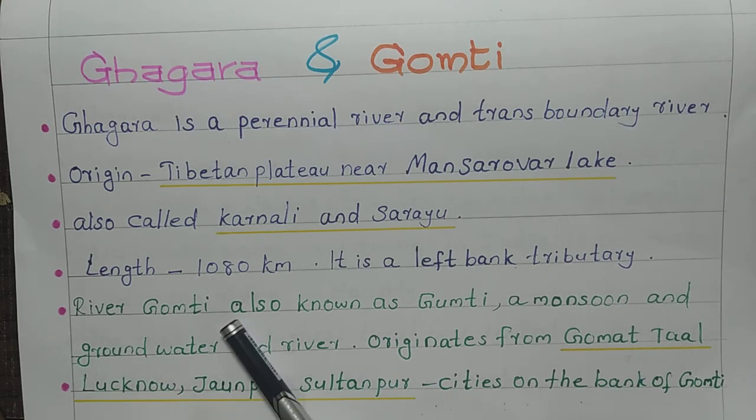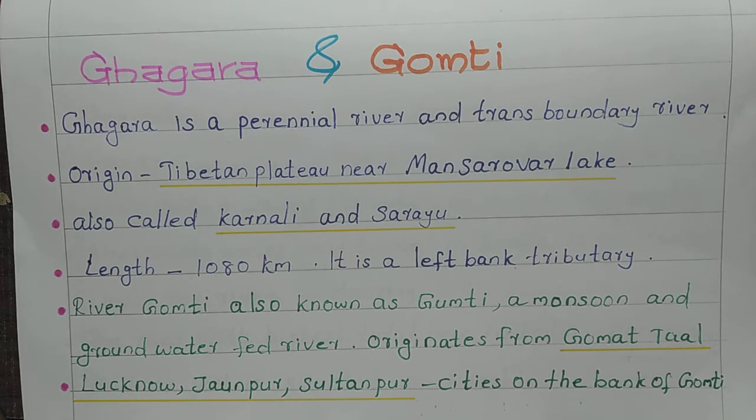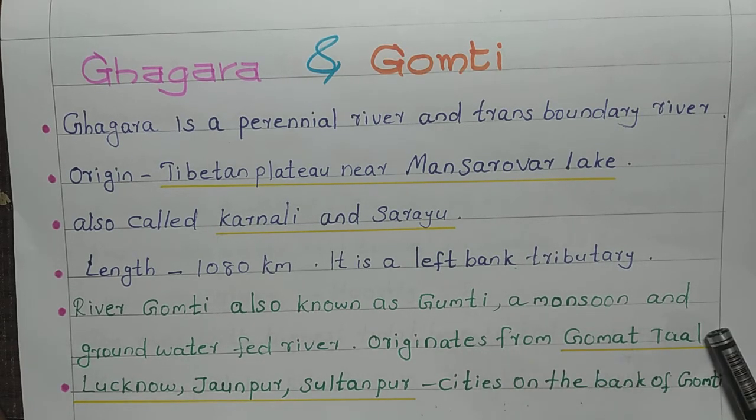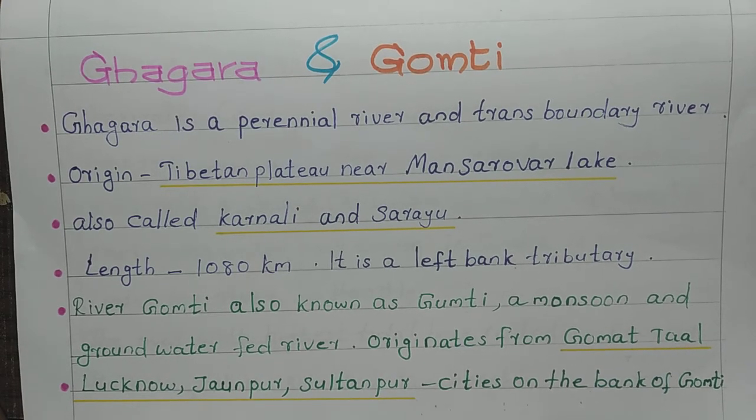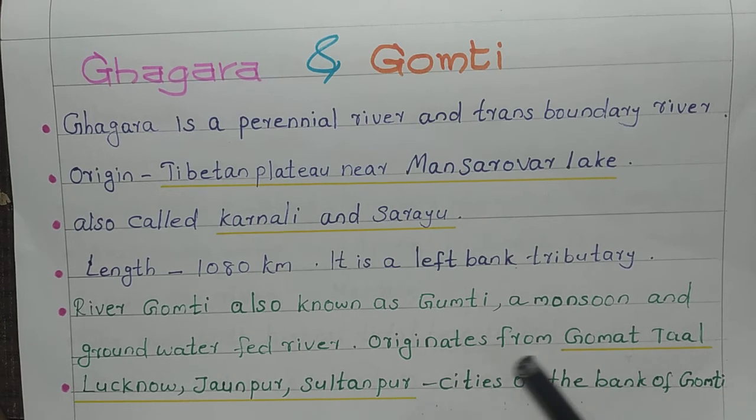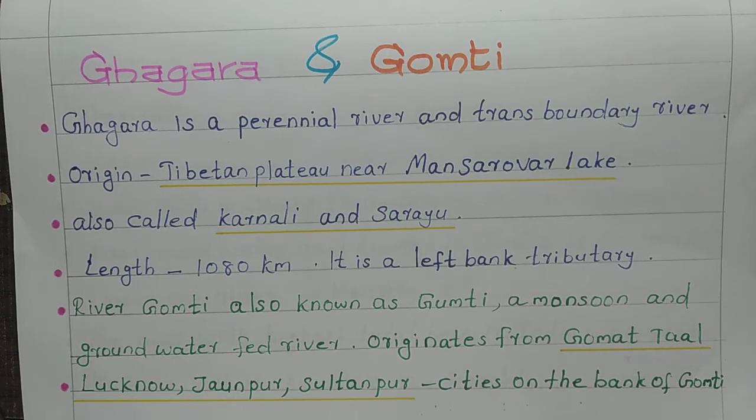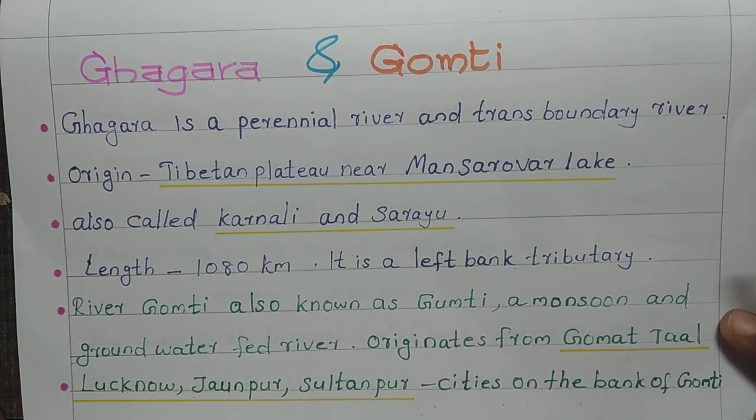River Gomti, also known as Gumti, is a monsoon and groundwater fed river. Most of its water comes from the rain, and it originates from Gomat Tal. Lucknow, Jaunpur and Sultanpur are the cities on the bank of Gomti.